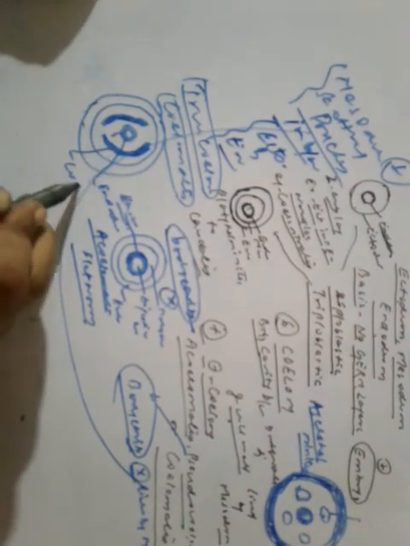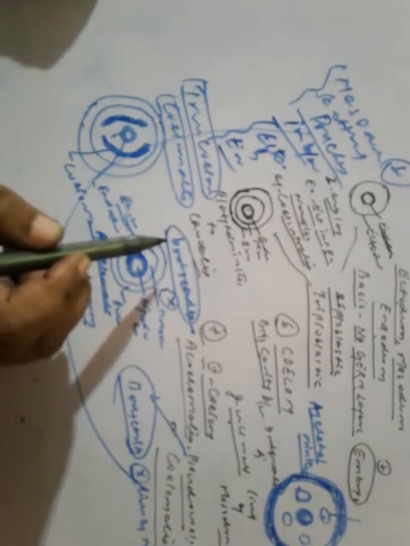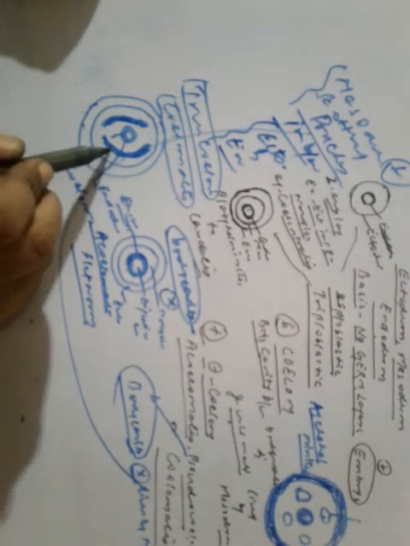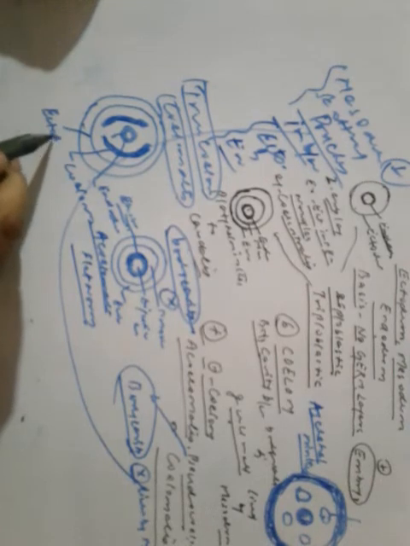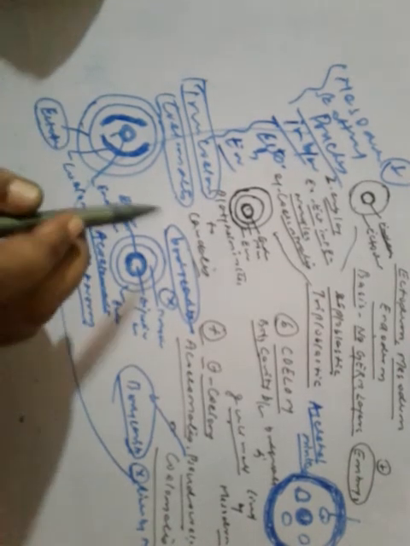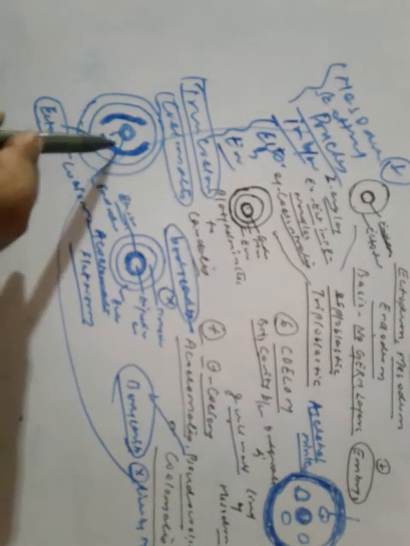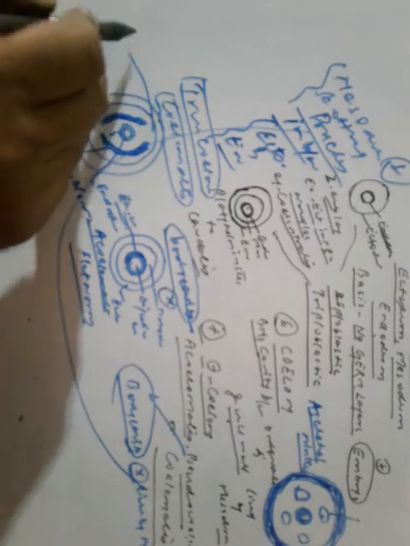This one is ectoderm. So we have ectoderm, coelom, endoderm, and here we have the mesoderm.